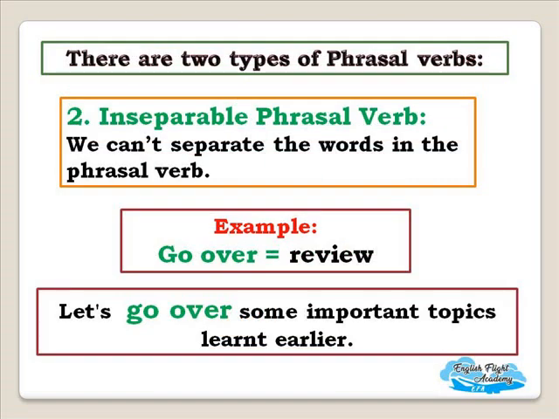And the second type is inseparable phrasal verb. We can't separate the words in the phrasal verb here. The example given there is go over, which means review. Let's go over some important topics learnt earlier. That means let's review some important topics learnt earlier.